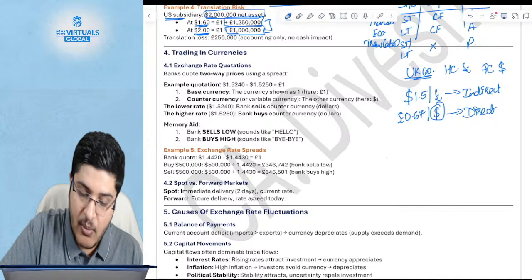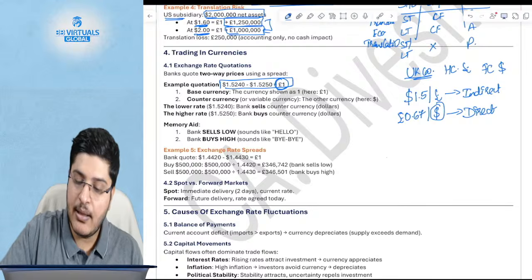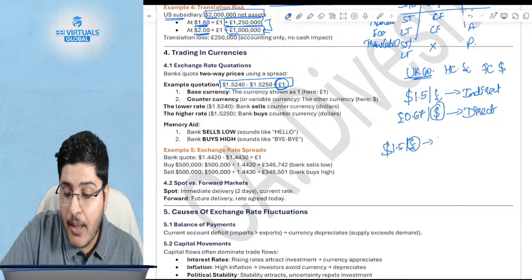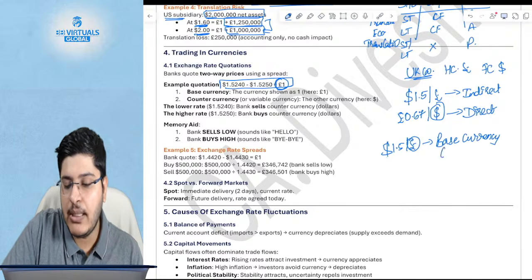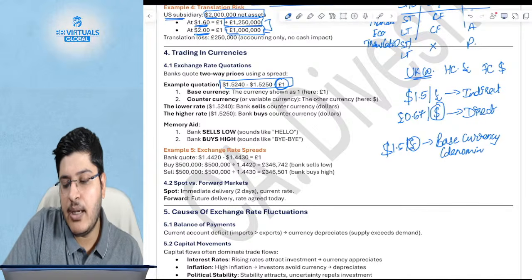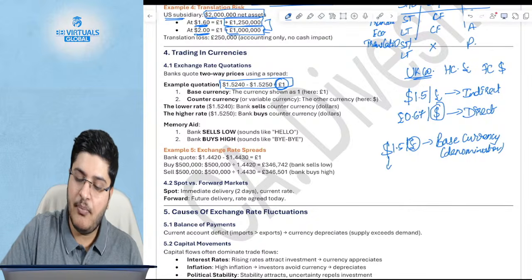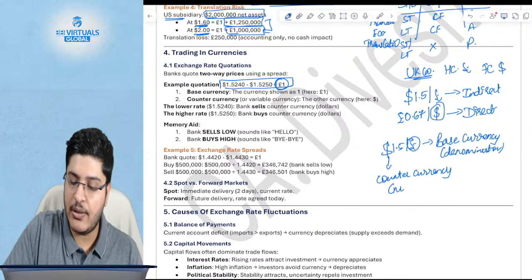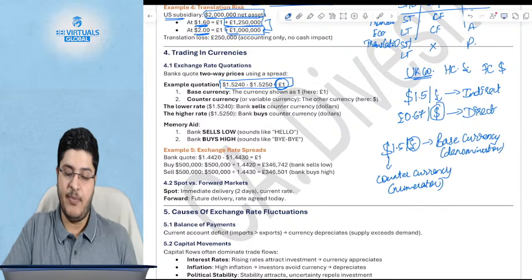Now, in an equation like this, what does it mean? It means that this currency, let's say 1.5 per pound, the pound is the base currency. Whatever is in the denominator is the base currency, and whatever is in the numerator is the counter currency. Clear? Counter currency, which is in the numerator. I hope this is clear.